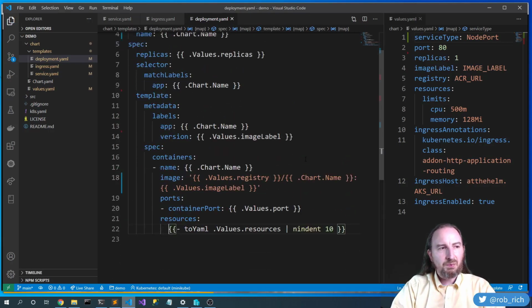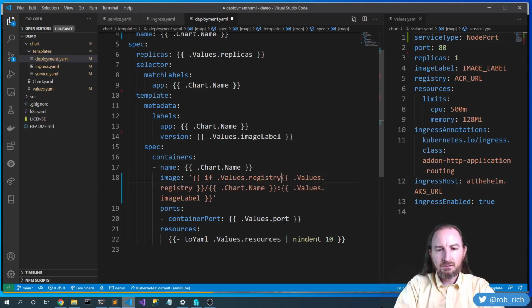One other place where we do want to level up, though, is right here. If we don't have a registry, for example, we're using a local container, then we probably don't want this slash. So let's come in here and let's say if .Values.registry, then we'll do .Values.registry and the slash.